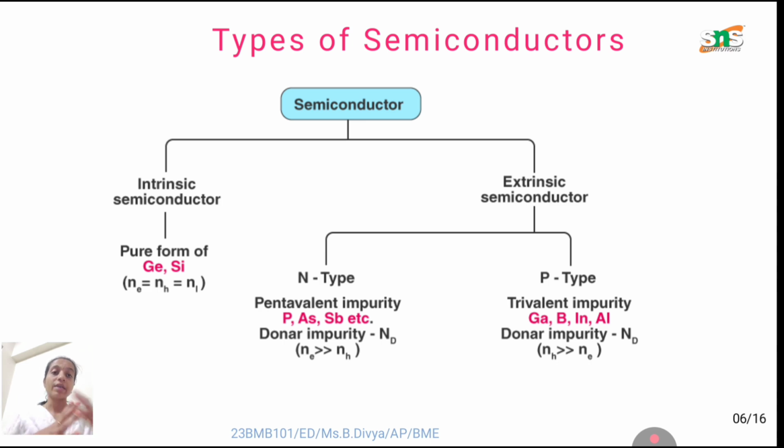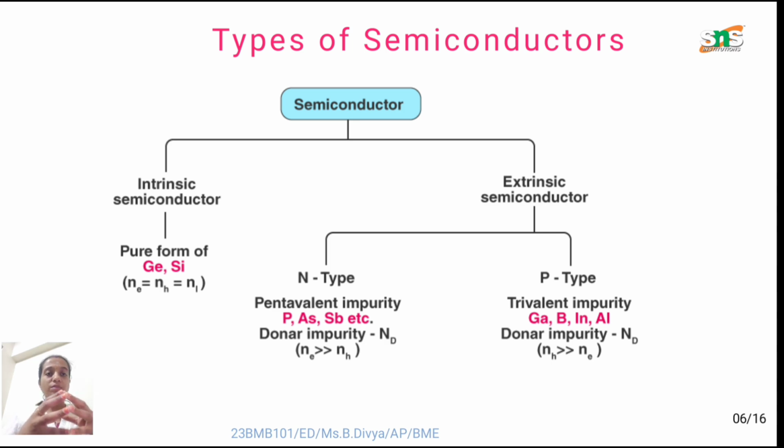For the impure form, we have two categories: N-type and P-type material. N-type is called pentavalent impurities, and P-type is called trivalent impurities.